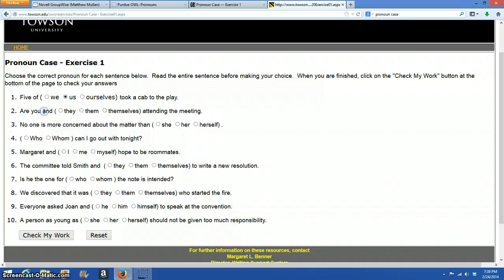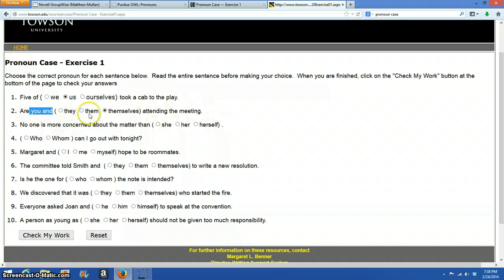This one has: are you and blank attending the meeting? Whenever the pronoun is part of a group of multiple people, get rid of everybody else. So there's you and then a pronoun. Get rid of the you and stuff, and just read the sentence. Are blank attending the meeting? What would it be? Are them attending the meeting? Are themselves attending the meeting?